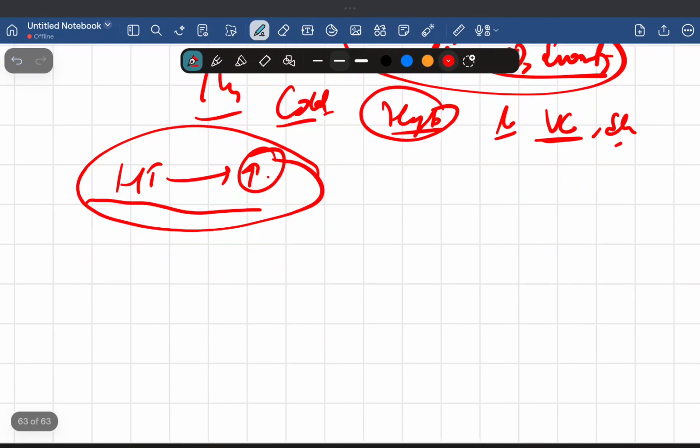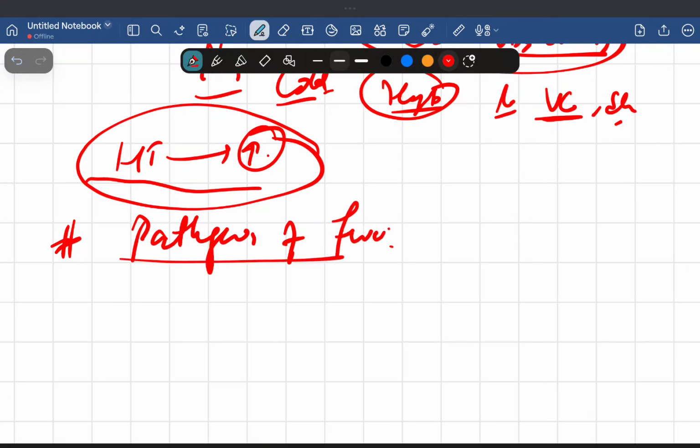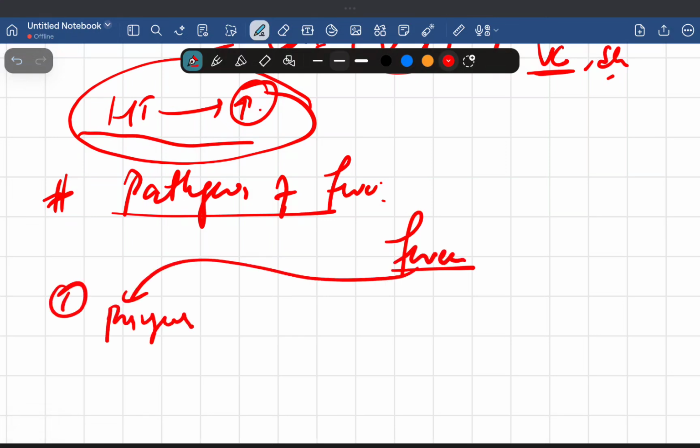So this is about the regulation. Now we are going to talk about the pathogenesis of the fever. I told you there are three mechanisms of the fever. One is the pyrogens. Pyrogens are responsible for it. What are pyrogens? Pyrogens are the chemicals or substances which cause fever, which initiate fever, which start fever. We have exogenous pyrogens and endogenous pyrogens.